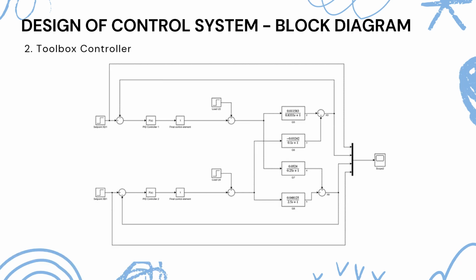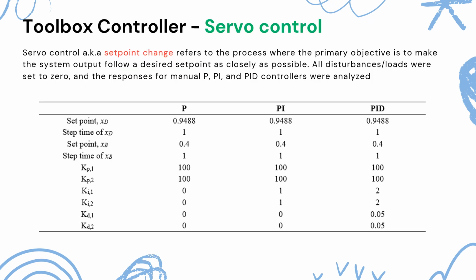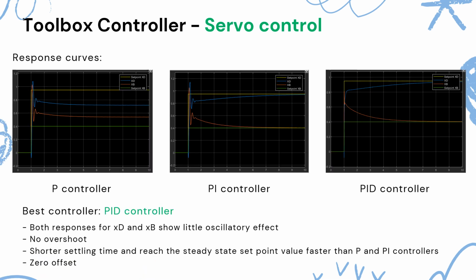Now, we move to the toolbox controller. The block diagram of the control system is shown here. For servo change, we did the same thing like manual controller. We set our Kp to 100 and disturbance to 0, and the response using P, PI, and PID controller were analyzed. Result shows the PID controller has the best performance with the least oscillation and the quickest response to the set point changes.